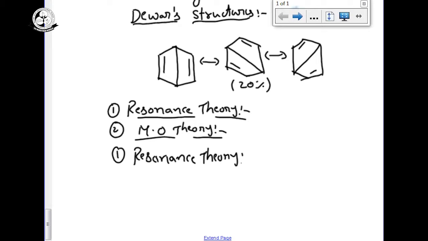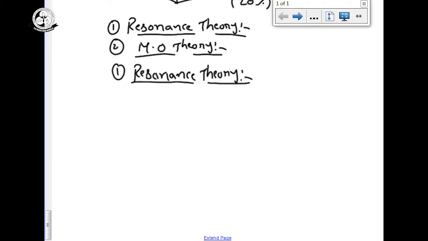First of all, what is meant by resonance? Resonance means the law GOC we are discussing. If any organic compound can show more than one canonical structure, or more than one structures it can show, that is called as resonance structures. Simply we can say the phenomena of existence of two or more number of structures for a molecule, that is called as resonance.